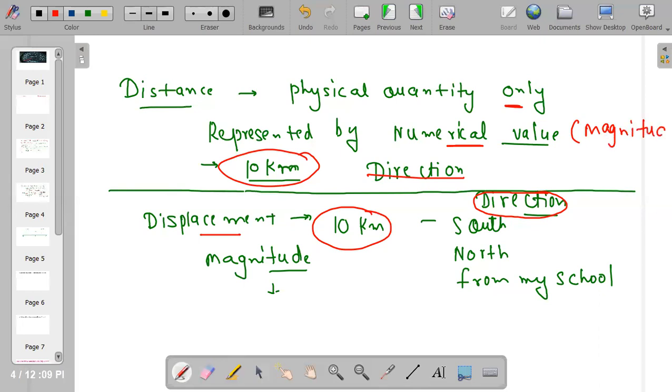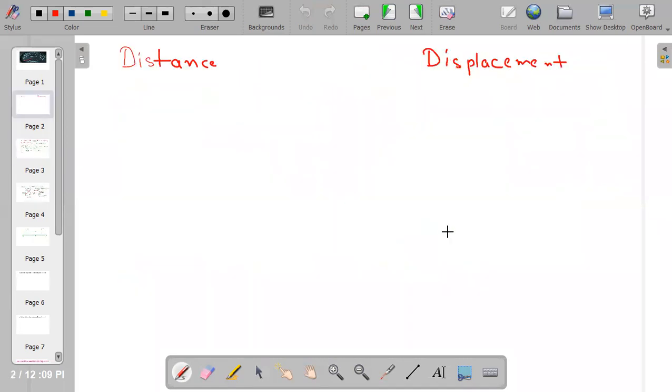That is known as magnitude. But displacement gives you magnitude as well as direction. So it gives you magnitude, that is 10 kilometer, 20, 40, 50, whatever, and direction means south, north. So in today's class we are going to learn about the difference between distance and displacement.